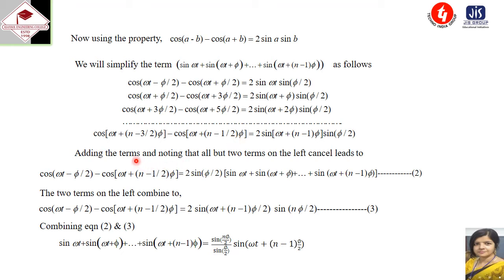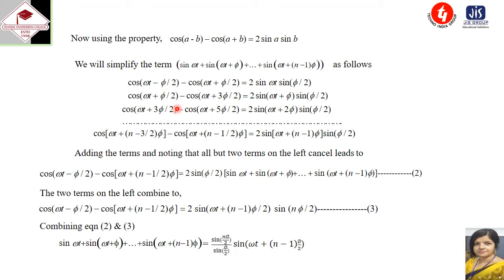Now what we are doing, we are taking the sum. If we take the sum, cos of omega t plus phi by 2, here this is minus and this is plus term. So this term and this term cancel. Again omega t plus 3 phi by 2 minus and this plus, these two terms cancel.